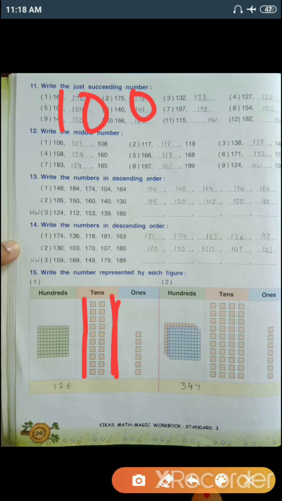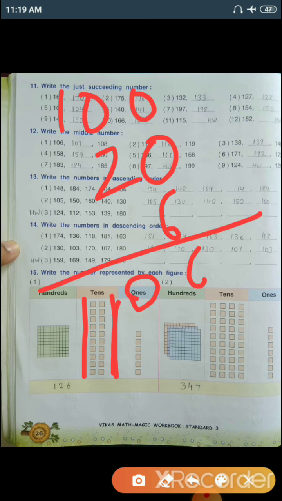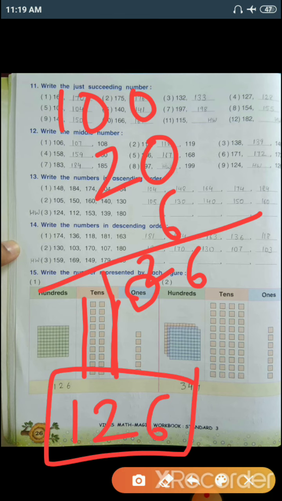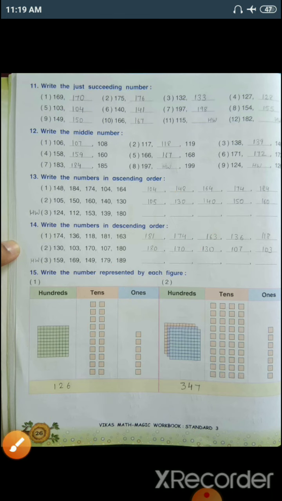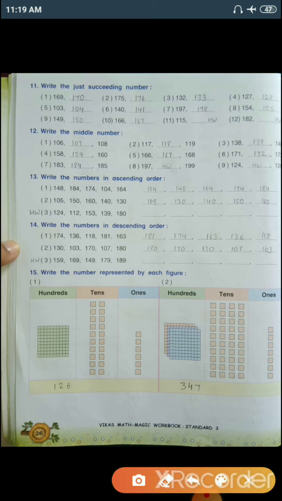With 20 boxes, so we'll write here 20. And in the last column, ones, there are total 6 boxes. So we'll write 6. Now add these numbers: 100, 20 and 6. 126 is your number.